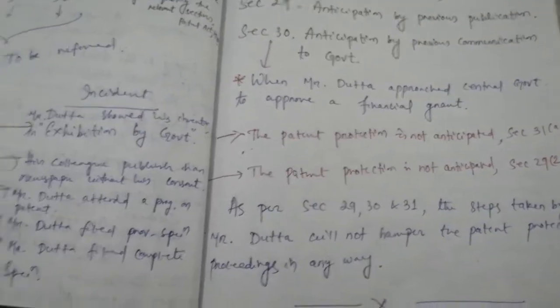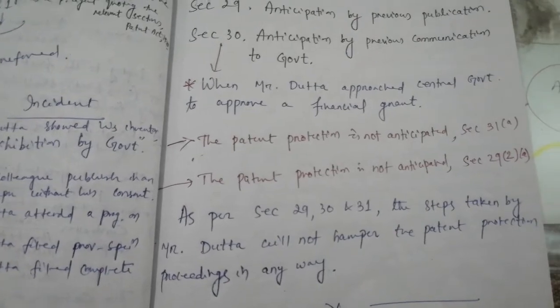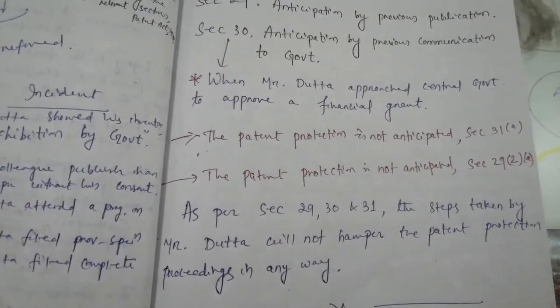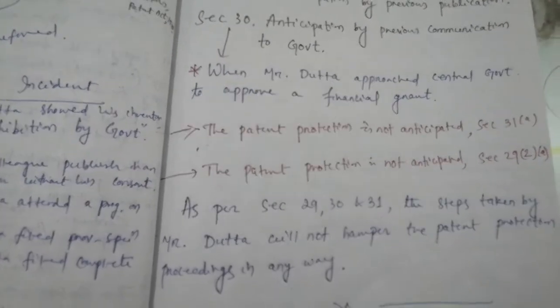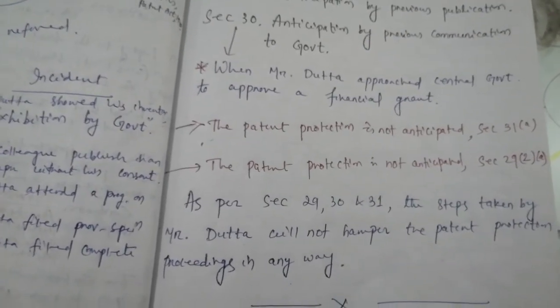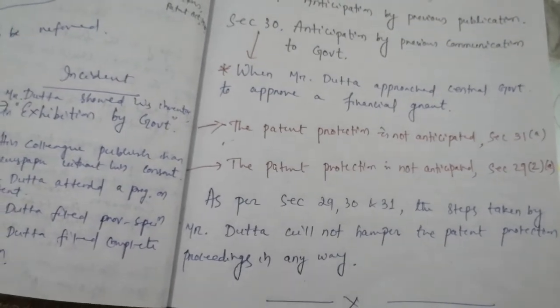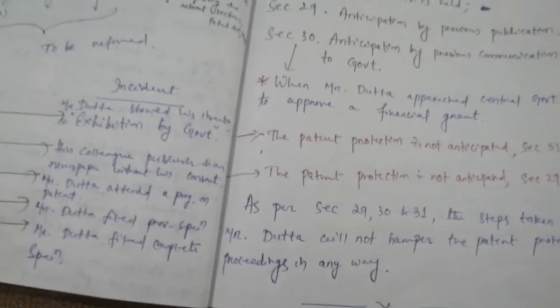Next, the patent protection is not anticipated as per section 29 subsection 2A. So as per sections 29, 30, 31, the steps taken by Mr. Datta will not hamper the patent protection proceedings in any way.